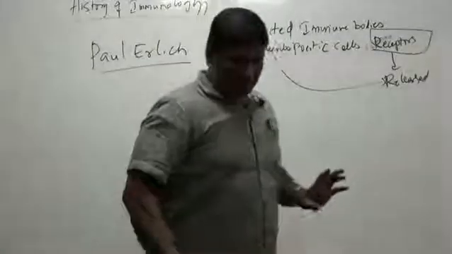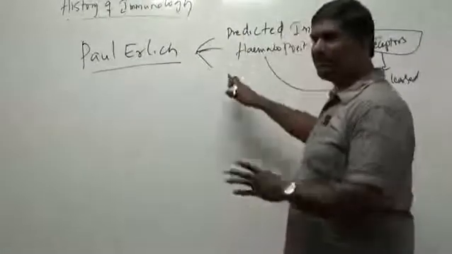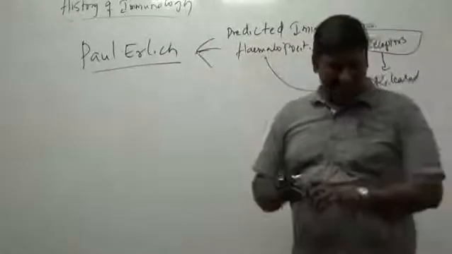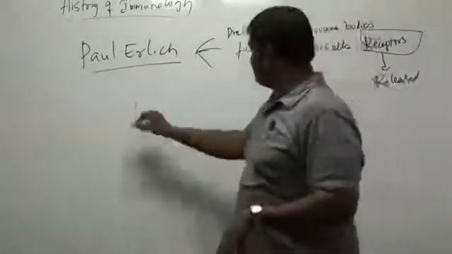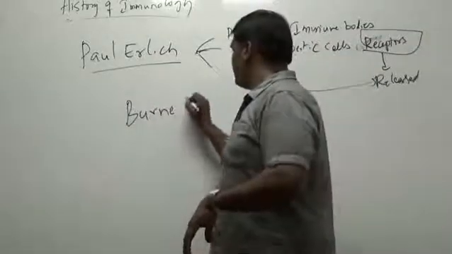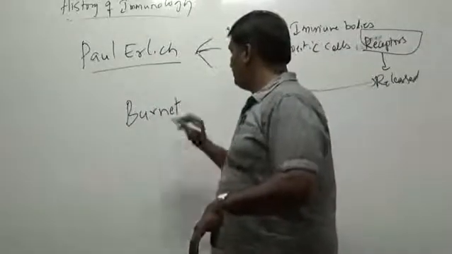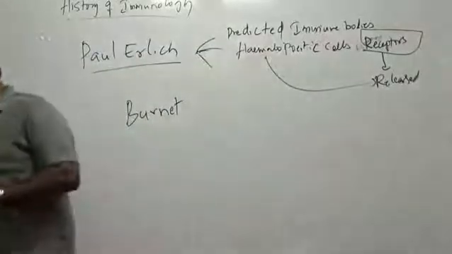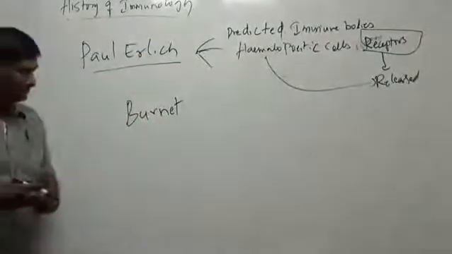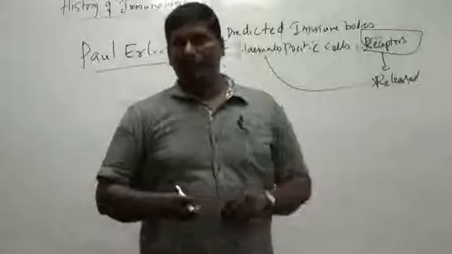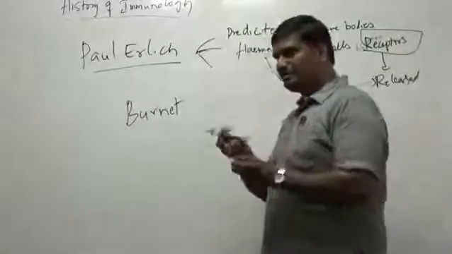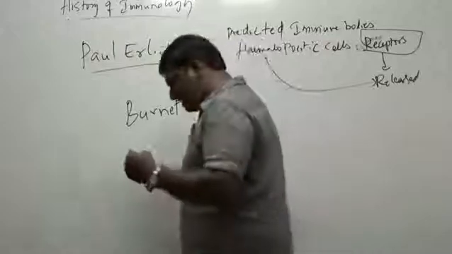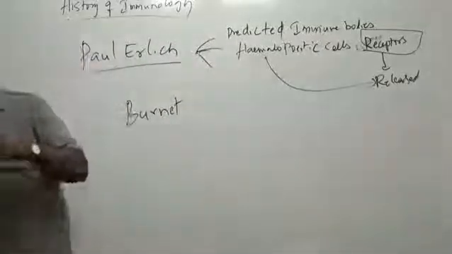We know that everything he predicted is perfectly true now. We know the concept, we know the clonal selection theory and everything. Based on this, Burnet is the one who put forward the clonal selection theory, which basically says that when an antigen enters, it interacts with a particular immune cell. In this case, a B cell, now we know that.